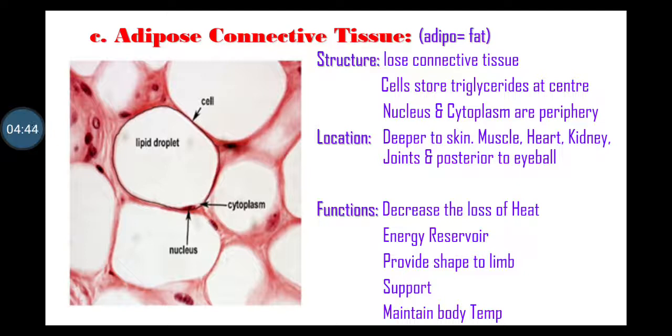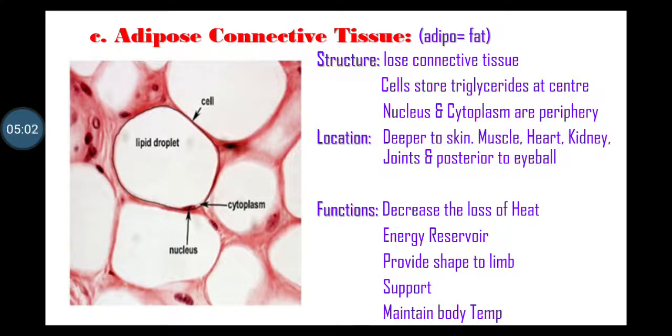Location, adipose tissue is found in the subcutaneous layer deeper to skin, surrounded to the heart and kidneys, in the yellow bone marrow and surrounded to the joints and posterior side of eyeball in eye socket.